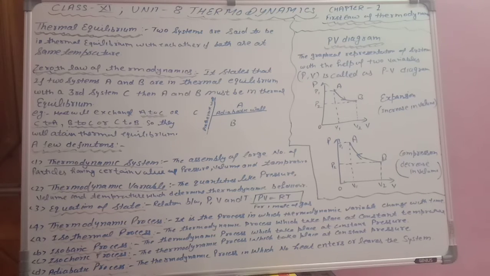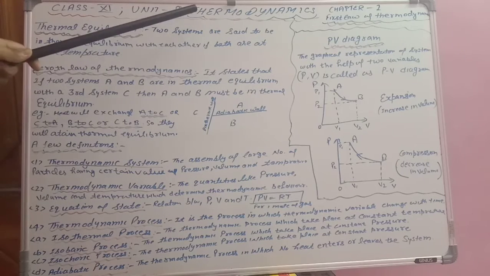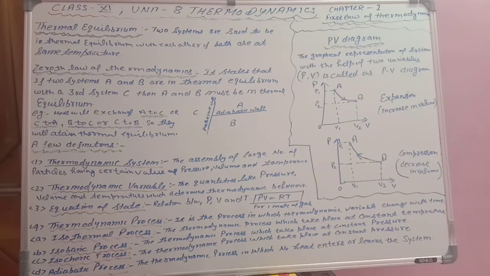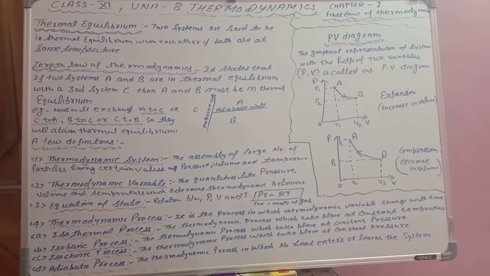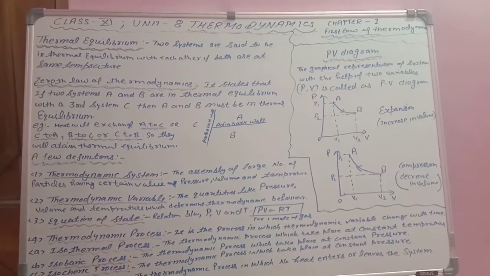So let us begin. As I told you, the unit name is thermodynamics. Students, thermodynamics is a branch of physics which deals with temperature change, meaning some properties of a system will change with temperature.